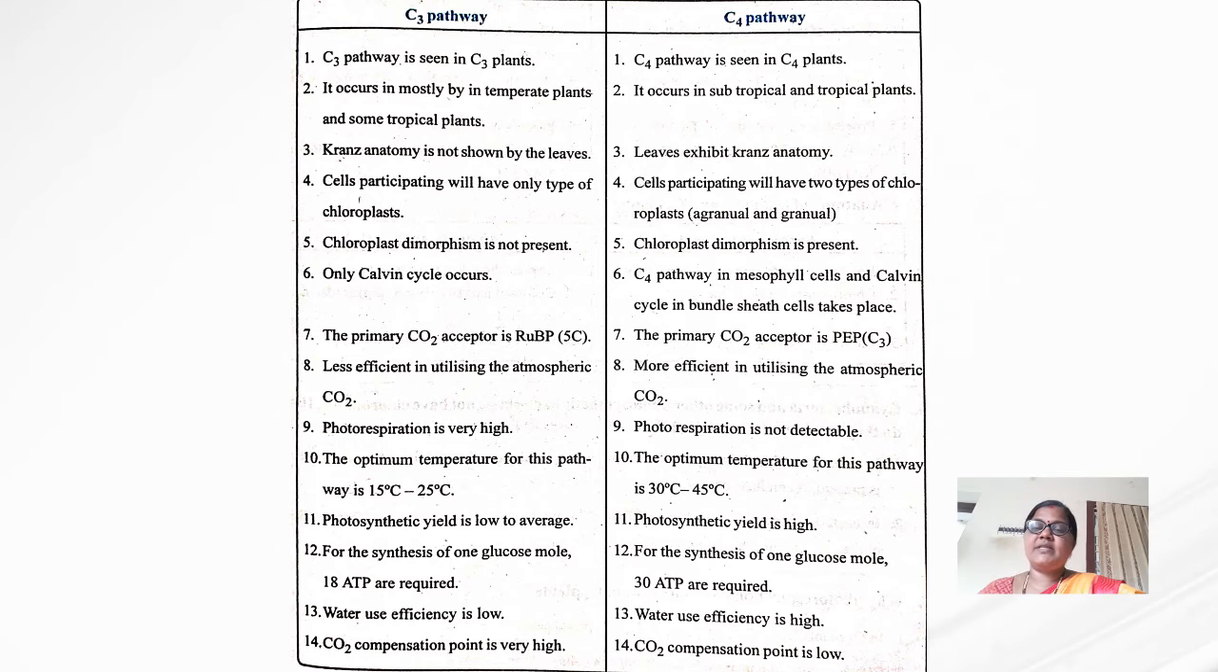In the C3 pathway, the photosynthetic yield is low to average, and in the C4 pathway it is very high. Photorespiration is very high in which pathway? The C3 pathway. In the C4 pathway, photorespiration is not detectable. So these are the differences between the C3 and C4 pathways. With this, I have completed the topic of photosynthesis in higher plants.